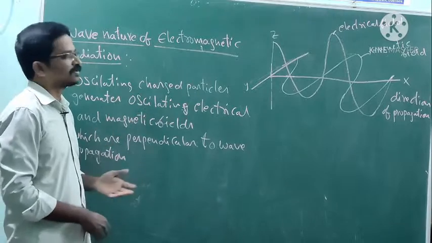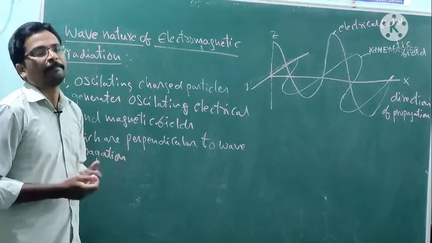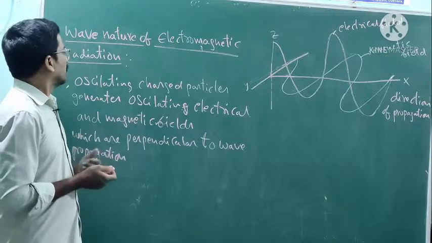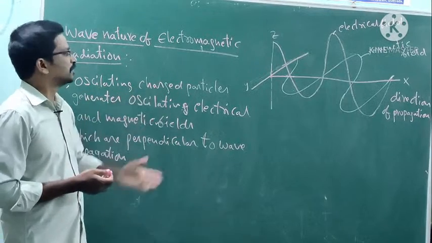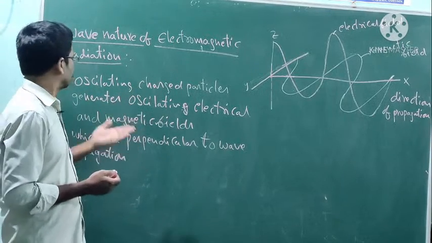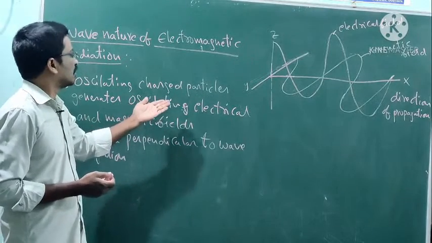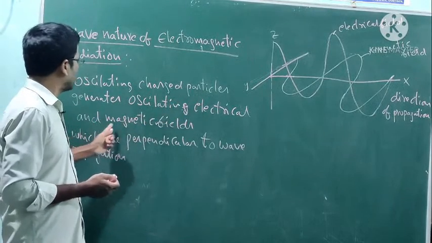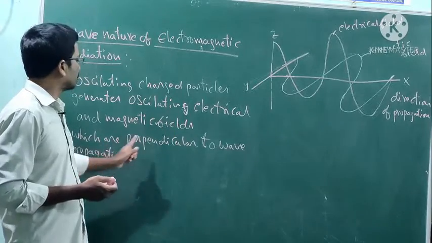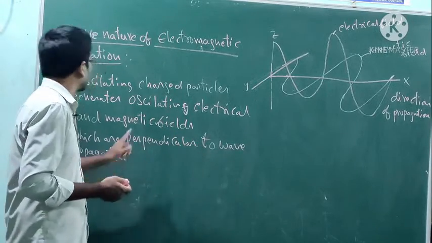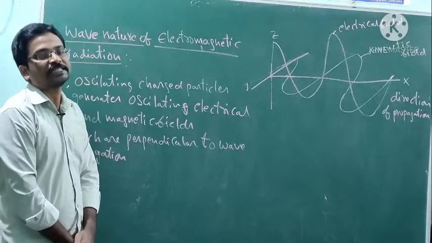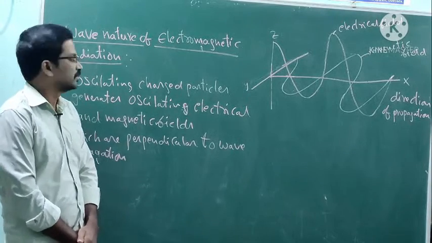From Maxwell's point of view, oscillating charged particles generate oscillating electrical and magnetic fields which are perpendicular to the wave propagation, and these are known as electromagnetic radiation.